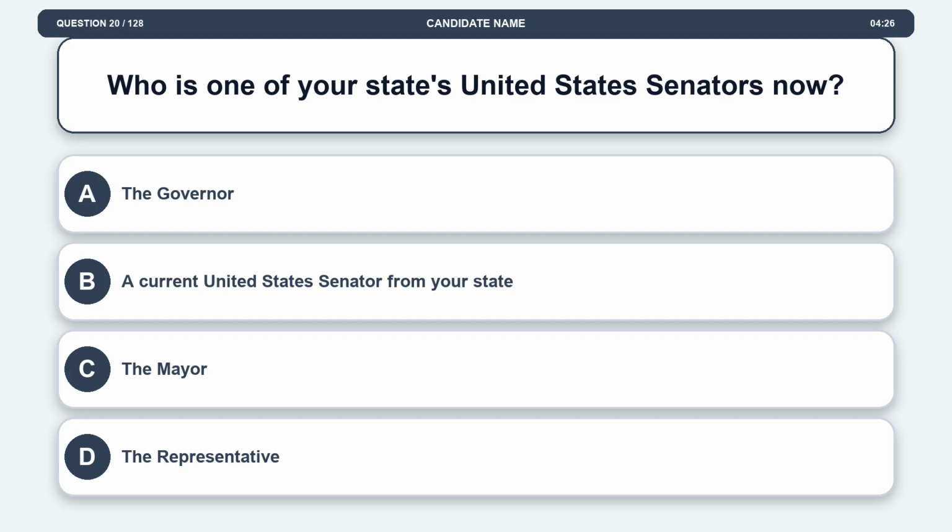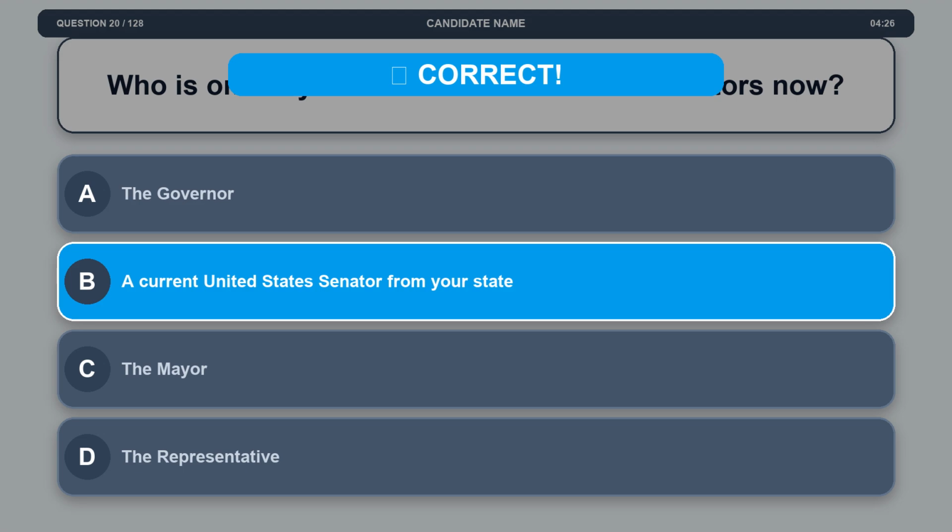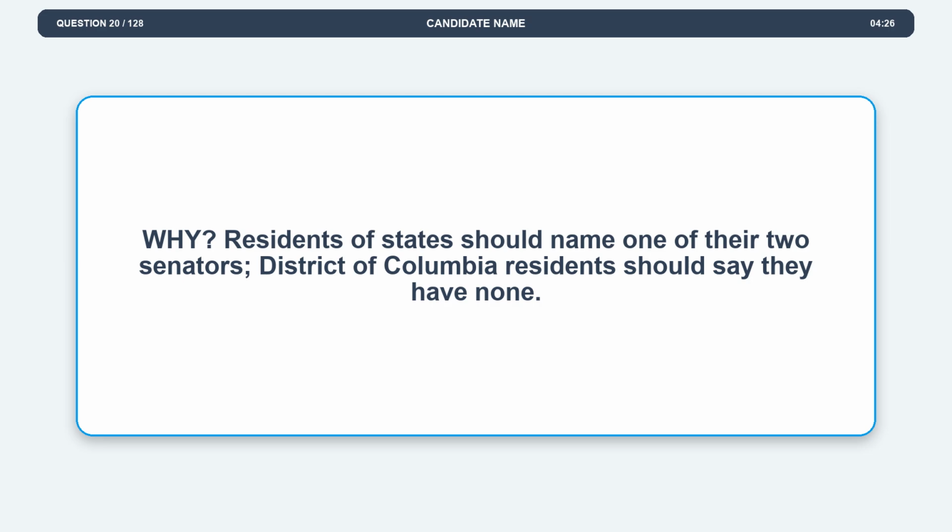Question 20. Who is one of your state's United States senators now? Option A. The governor. Option B. A current United States senator from your state. Option C. The mayor. Option D. The representative. The correct answer is option B. A current United States senator from your state. Explanation. Residents of states should name one of their 2 senators. District of Columbia residents should say they have none.